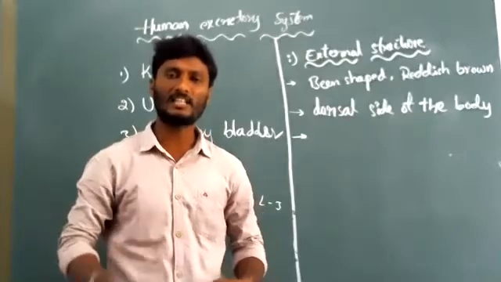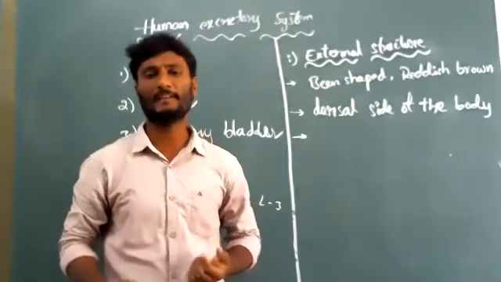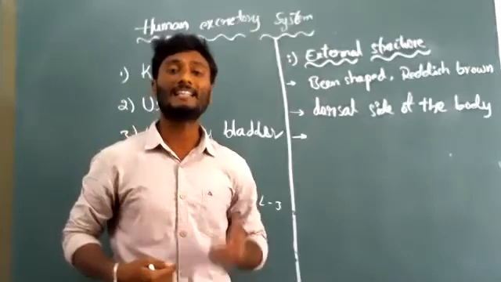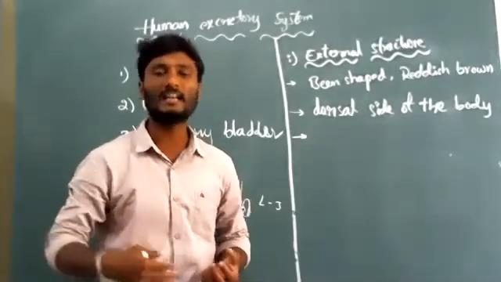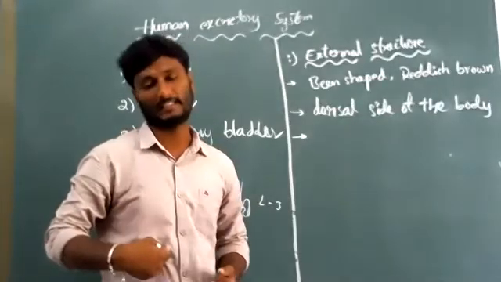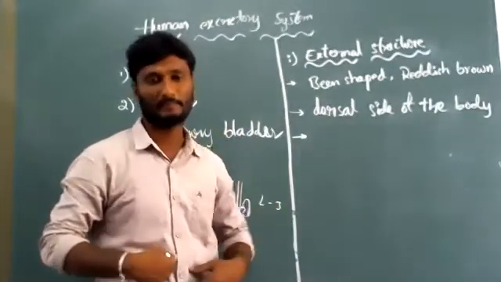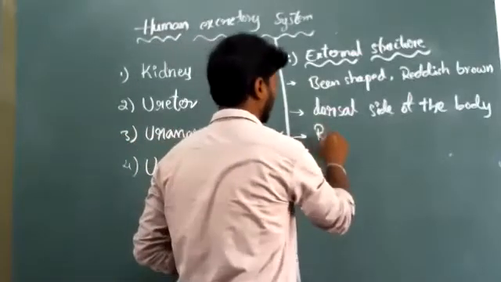That's why it is just lower than the left kidney. Do you understand? The right kidney is slightly lower than the left kidney because of liver pressure. Remember that.